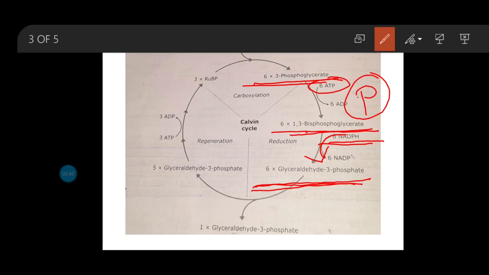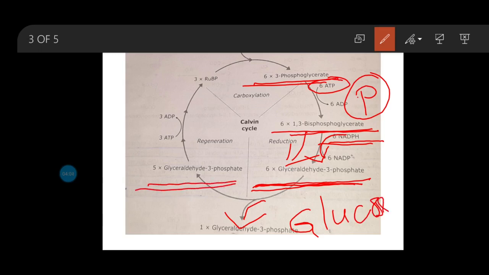Here the reduction is done. Now see here, the glyceraldehyde 3-phosphate produces glucose or other sugars, and another molecule of glyceraldehyde 3-phosphate again regenerates RuBP, or ribulose 1,5 bisphosphate.